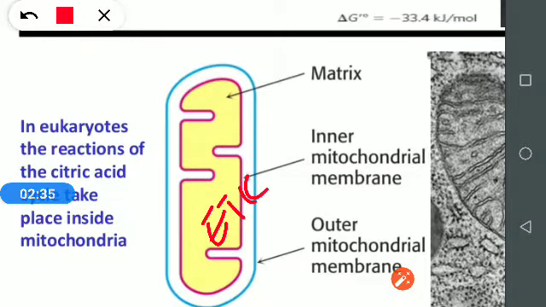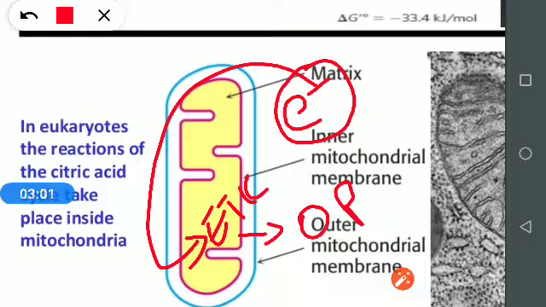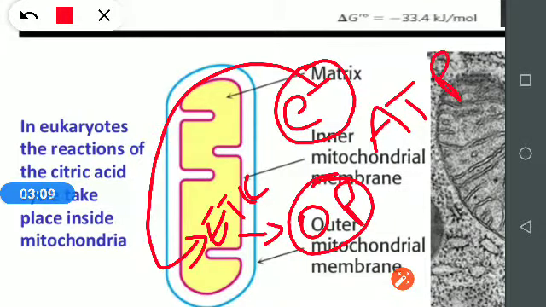Because of the electron transport chain along with oxidative phosphorylation, the high energy electrons from the Krebs cycle enter the electron transport chain, and ATP molecules are synthesized in the presence of oxygen.